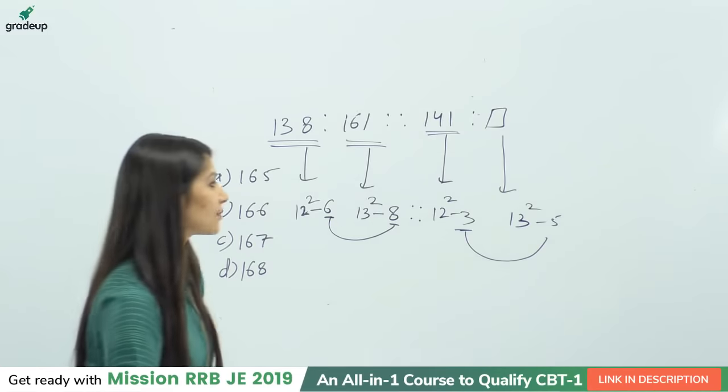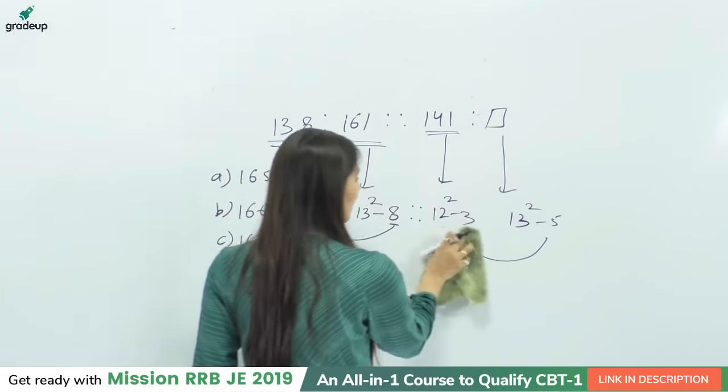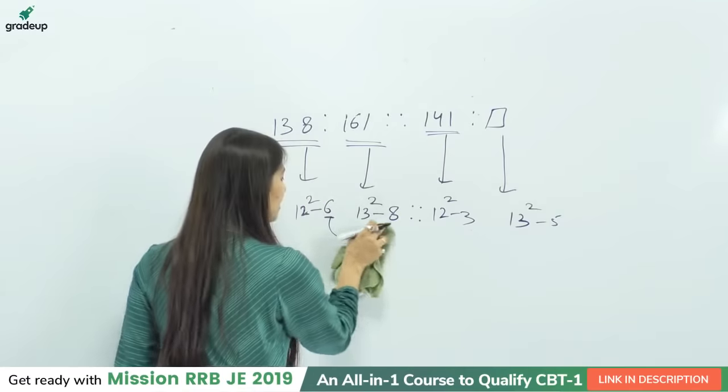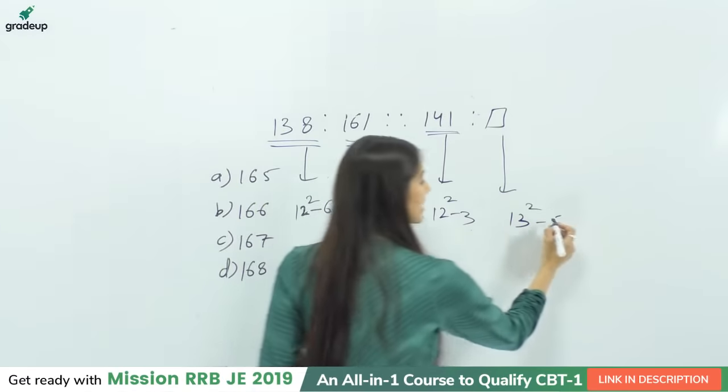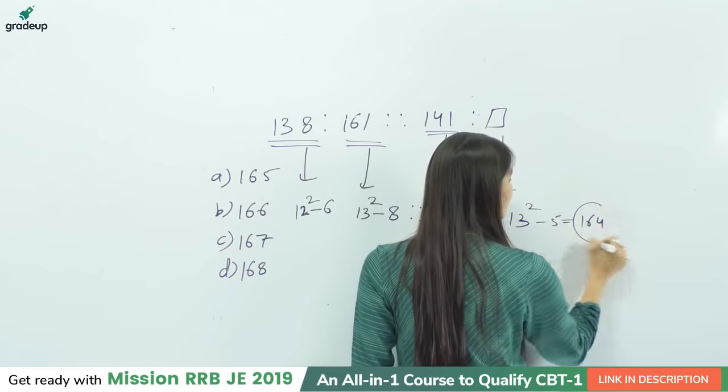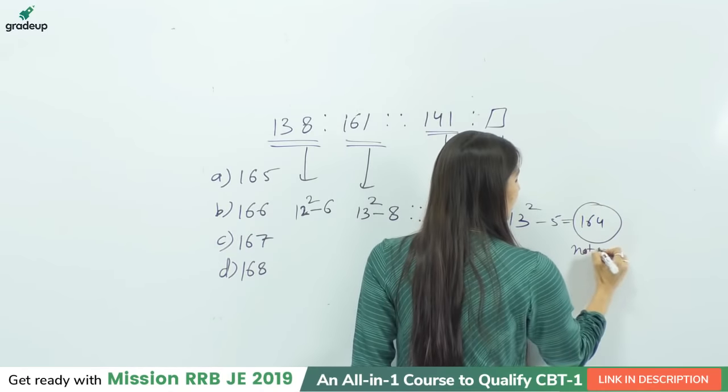which is once again not in the option. That means somehow we are not correct. We are close to the answer, but we are not getting the exact logic, because this 13 square minus 5 is not working, as 164 is not in the option, right?